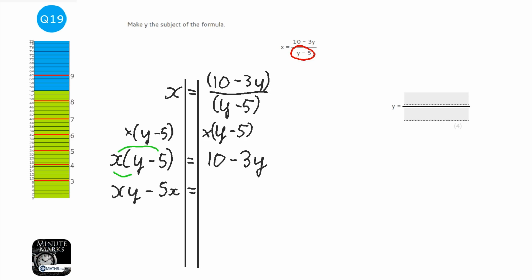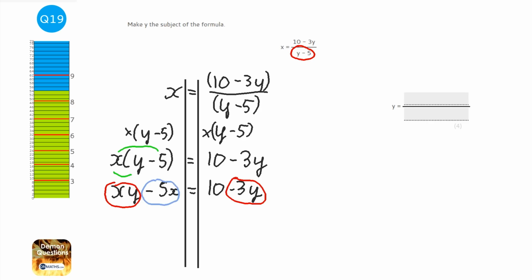And the right hand side hasn't changed at all, it's just 10 minus 3y because we haven't done anything to both sides. So what I want to do is try and get all of the y terms to the left hand side and all of the other terms, so the x terms, the number terms, whatever, on the right hand side.